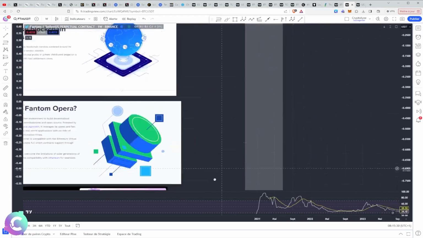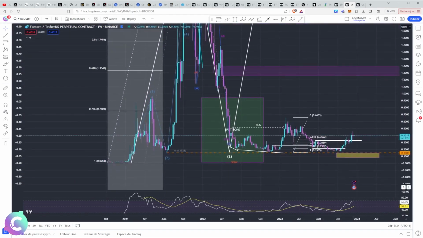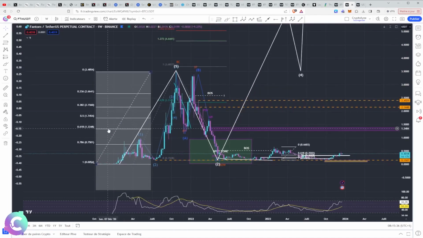So, that being said, we are going to tackle the technical part. We will see that we still have a lot of things with a rather clean technique, with Elliottist 1, 2, 3, 4, 5 waves finished here on the ATH, which was carried out in October 2021, which gave us the BC, the AR, the ST. Once again, we had FANTOM, who really pushed on the second part of the 2021 bull run. He's still a little late. That's the reflection we're going to have a little later when we go approach.